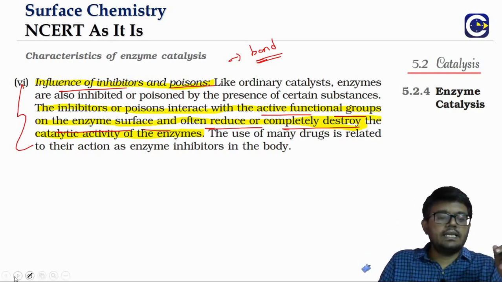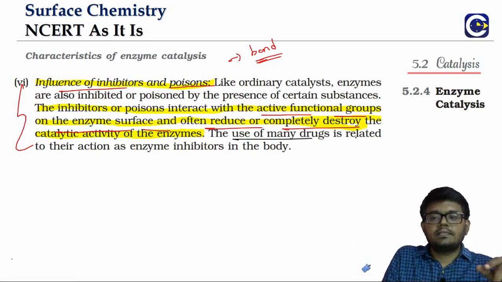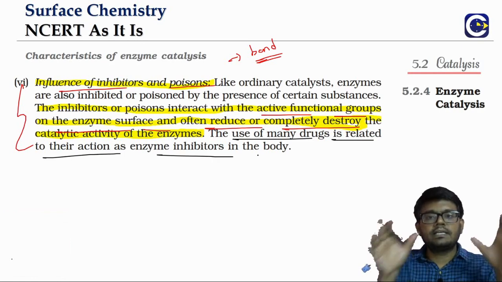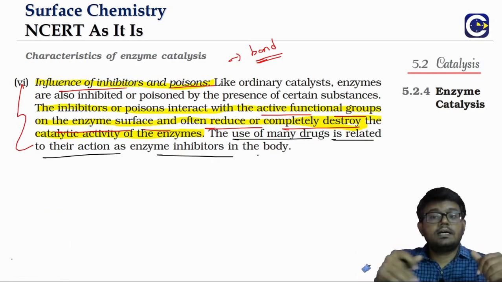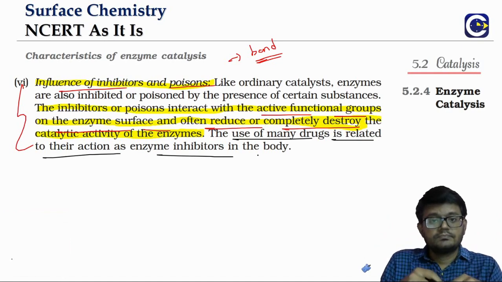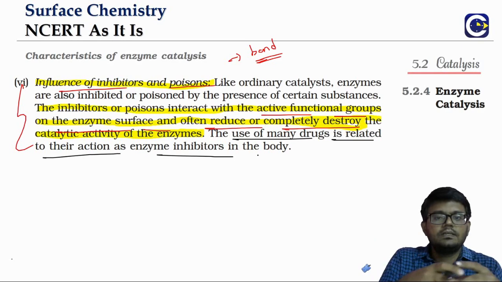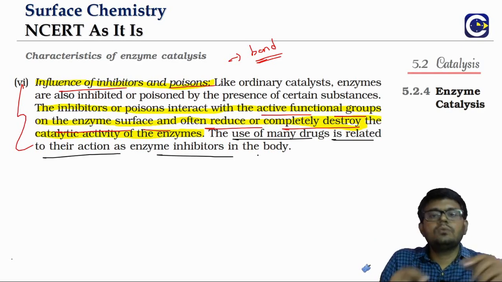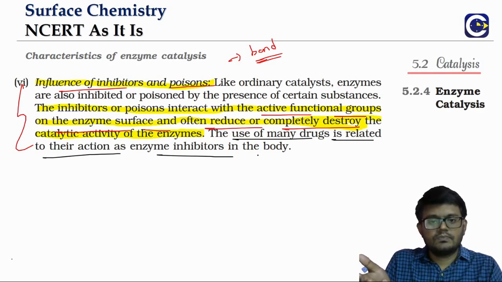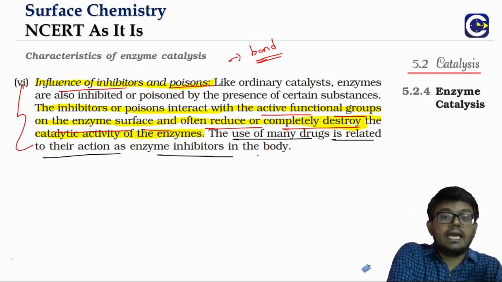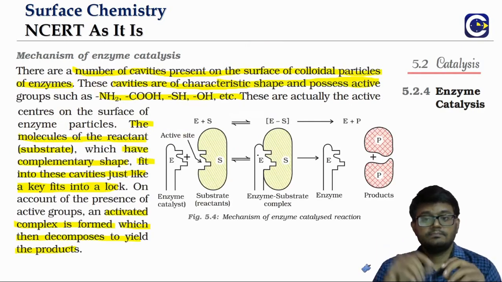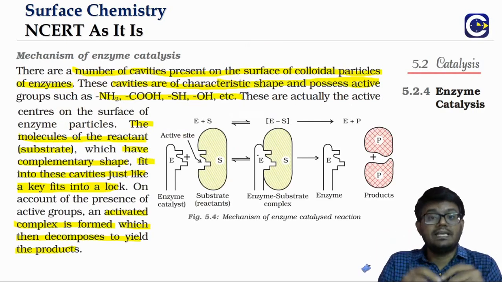Now this idea is even used in the drug industry. The very working of certain drugs is based on enzyme inhibition in a good way. They will inhibit the activity of the enzymes that would otherwise lead to unwanted reactions from happening. So this is about the characteristics of enzyme catalysis. Now we've been talking about the mechanism of enzyme catalysis, so this is what the mechanism is.